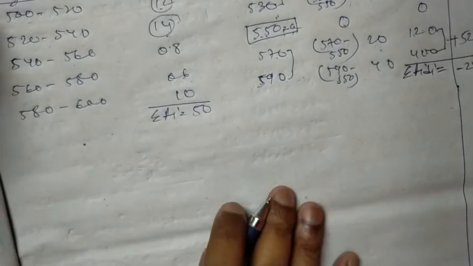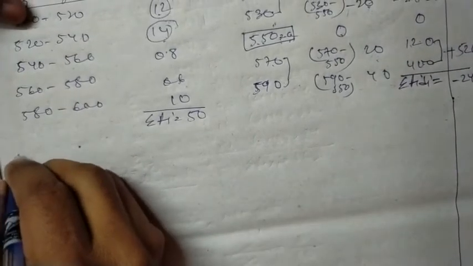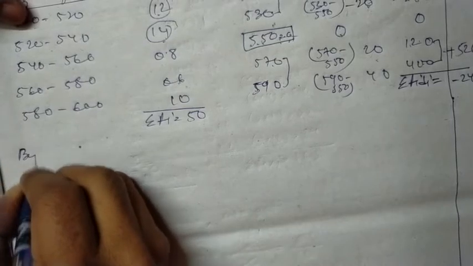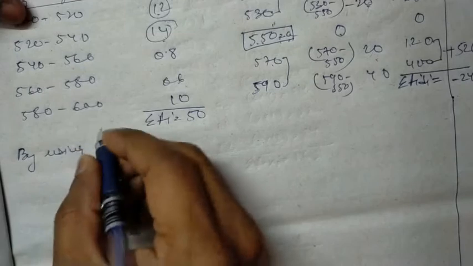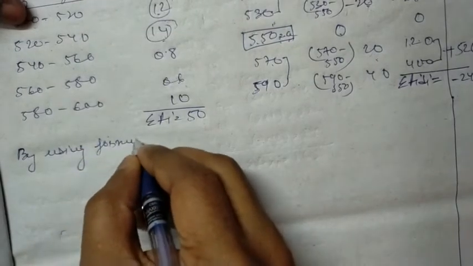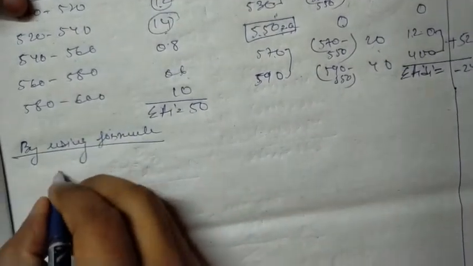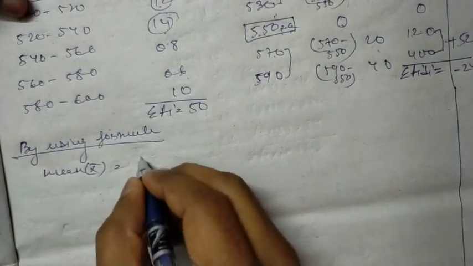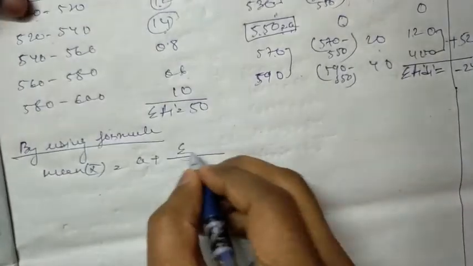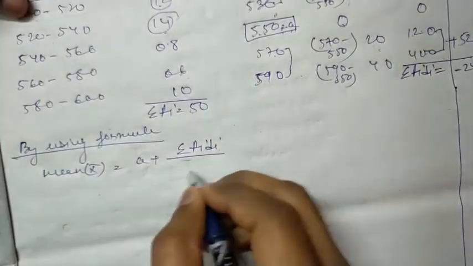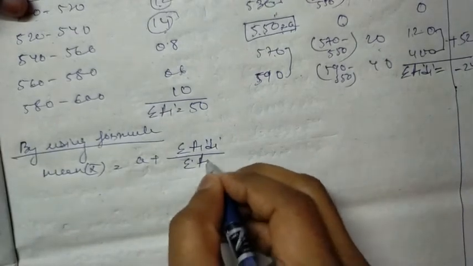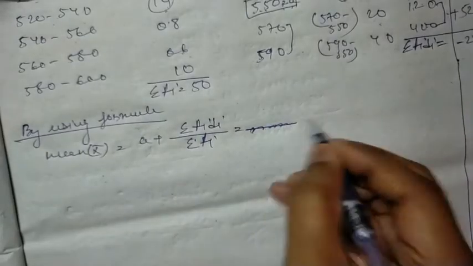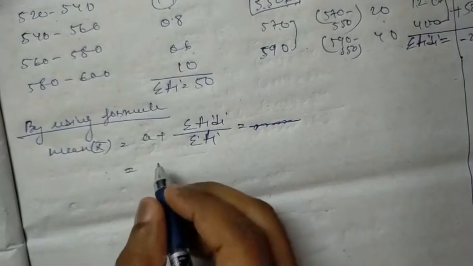Now by using the formula, mean is a plus sigma fi di divided by sigma fi. Here what is our a?